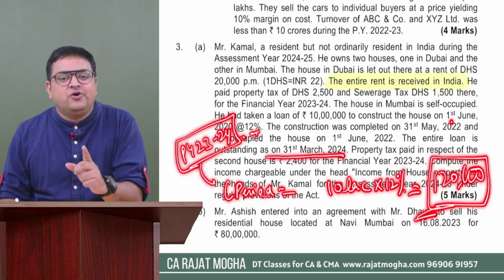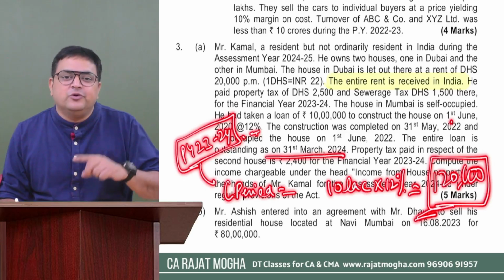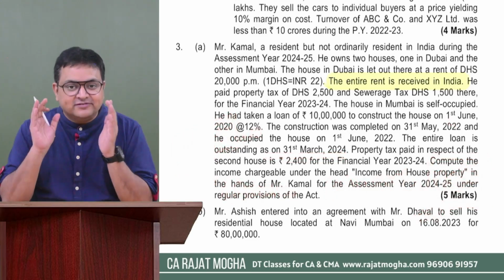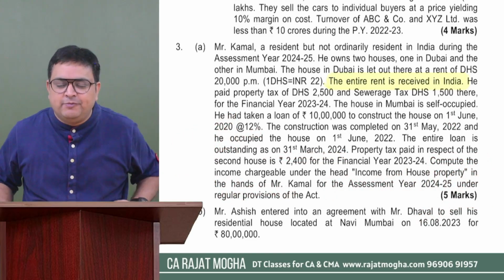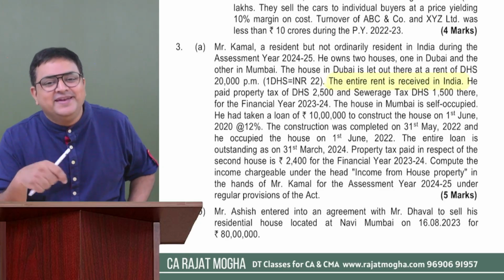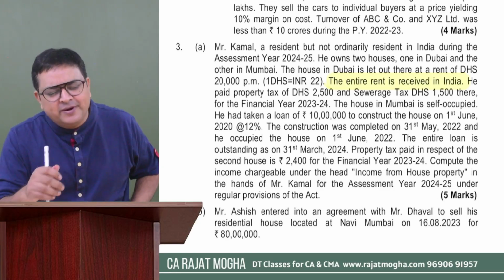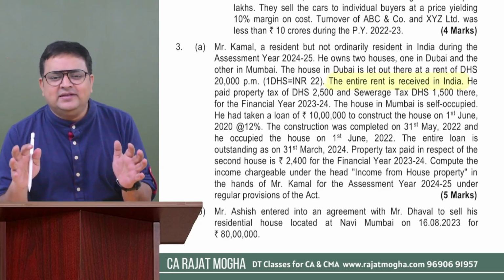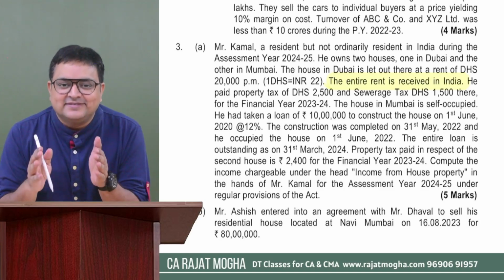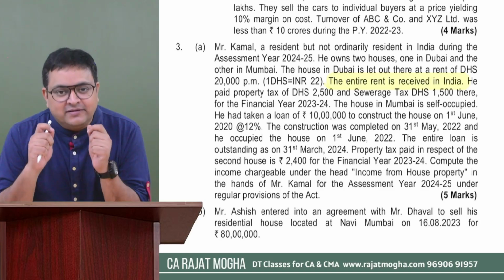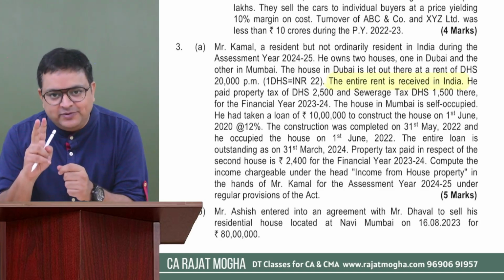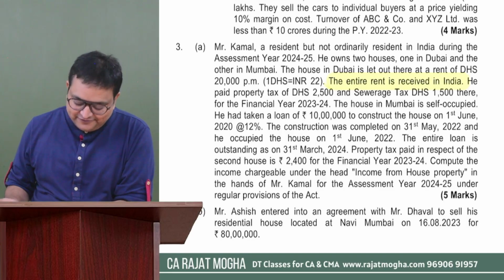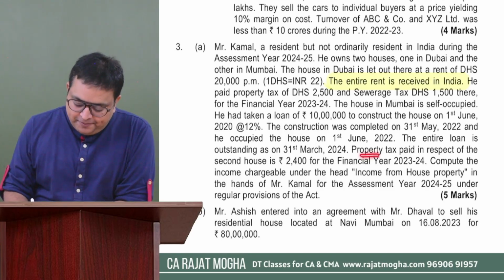But please make sure that if it is going more than 2 lakh rupees, then you should restrict to 2 lakh because it is a self-occupied property. If this would have been a let out property or a deemed let out property, there is no problem. You can take the entire interest. But here it is self-occupied. So please restrict yourself to 2 lakh rupees. Good enough. Okay.